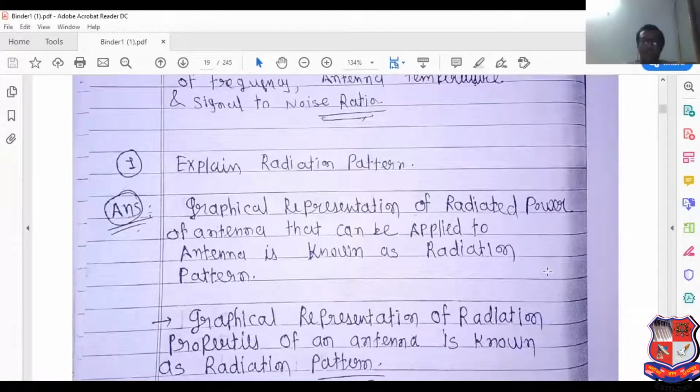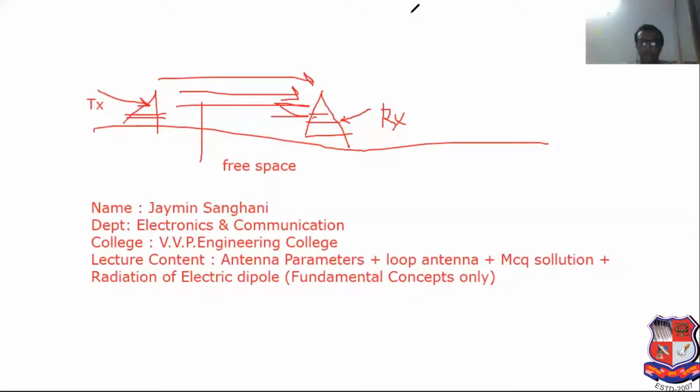See this, which type of MCQ can be asked? First MCQ I have said to you, which is known as radiation pattern. What is the types of radiation pattern?